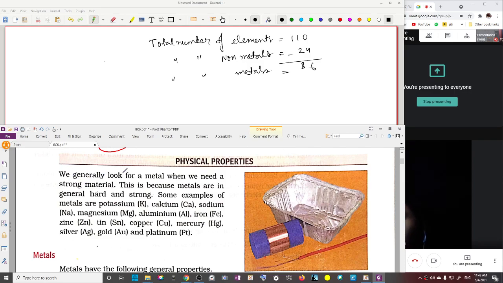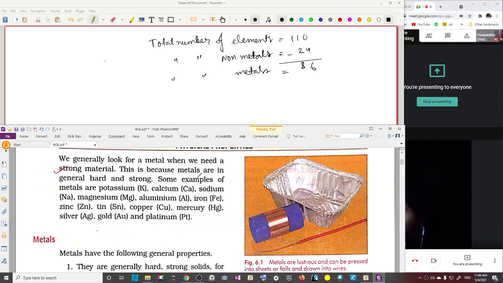We generally look for a metal when we need a strong material. This is because metals are in general hard and strong. Yes, we know that metals are hard and strong. Some examples of metals are potassium, K; calcium, Ca; sodium, Na; magnesium, Mg;